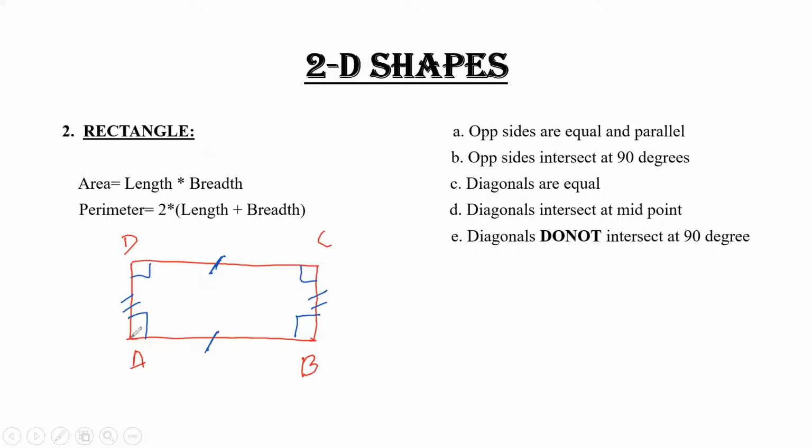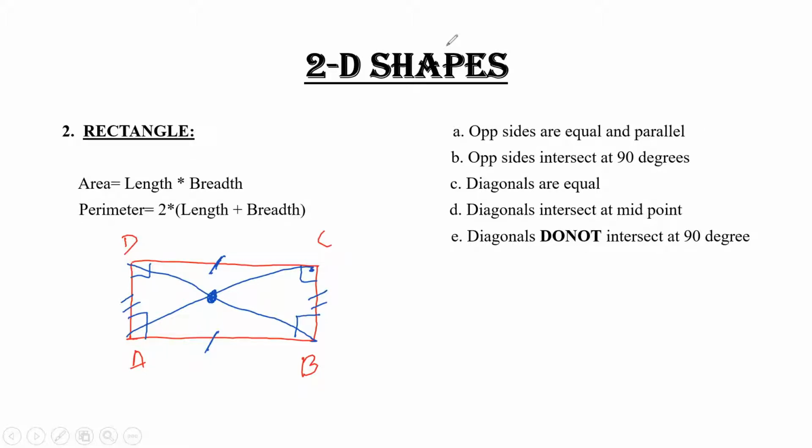Similarly, diagonals are equal. That means if you draw the diagonals like this, this is our diagonal and this is our diagonal. So diagonals are equal. Yes, diagonals are equal. Diagonals intersect at the midpoint. Yes, there is a midpoint at which the diagonals intersect. Diagonals do not intersect at 90.